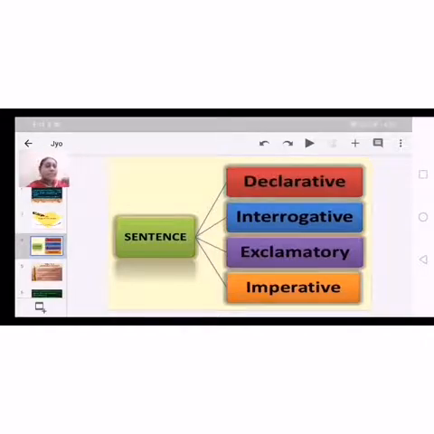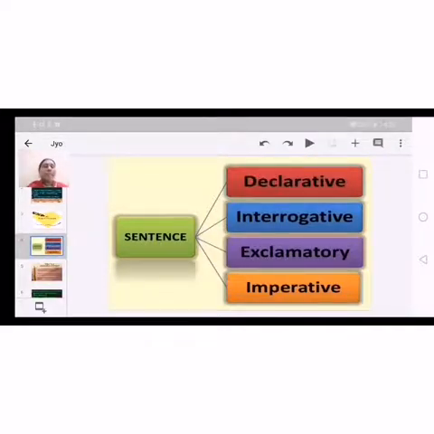Okay, so first let's have a glance at these four sentence types. First, declarative. With the title itself we can get an idea. Declarative, it will declare about anything, that means about any statement. It gives information of any kind of things, any kind of situations.